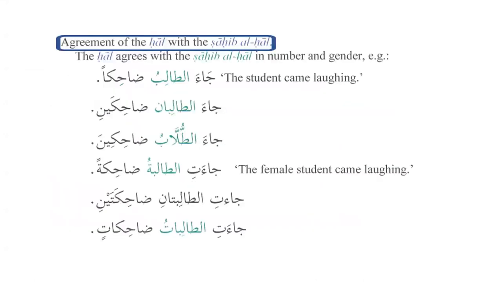So now we can see over here agreement of the hal with the sahib al-hal. So the hal agrees with the sahibul hal in number and gender.